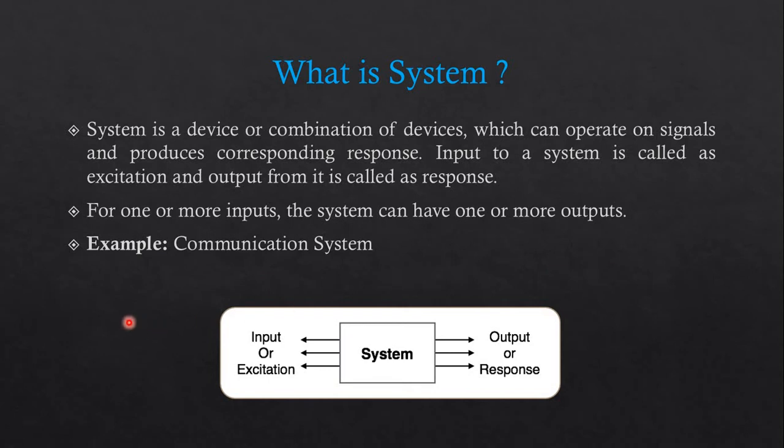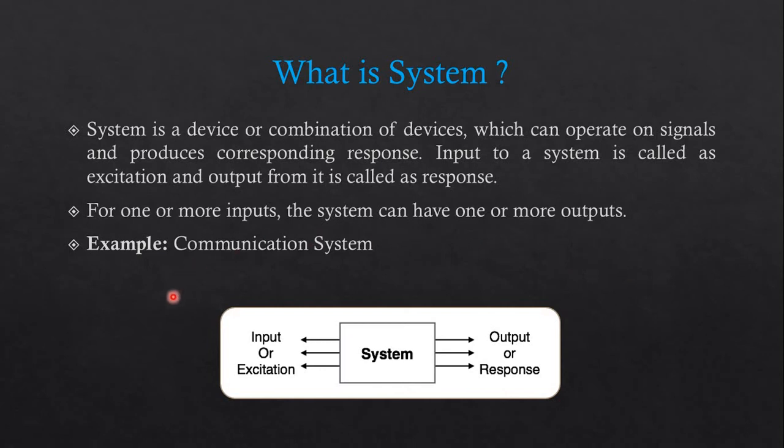So you are calling from your mobile phone. The signal, that is the speech signal, is converted to an electromagnetic wave, and it is going to transfer the signal to the tower. Then from the tower, it is again converted and sent to the fiber optics cable. Through the fiber optics cable, it is received at another tower where your friend is located. At that point, the signal is again converted from fiber optics to electromagnetic wave and then sent to your friend's mobile. Then it is again converted from that electromagnetic wave to the voice. So this is how your signal is traveling from one point to another point.